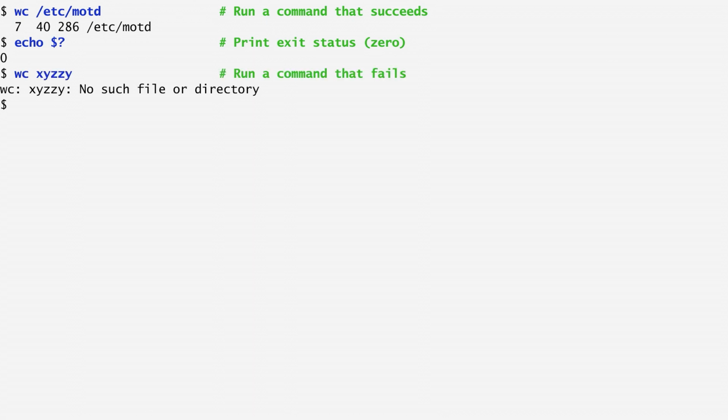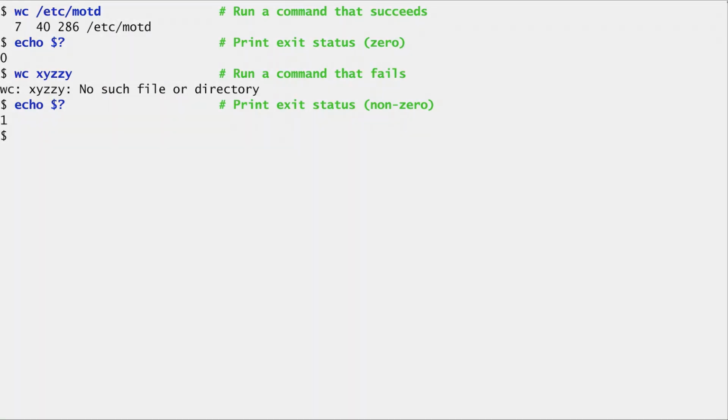Trying to wc a file that doesn't exist in the current directory results in an error. Now, by looking again at the value of the question mark variable, we notice a value of 1 instead of 0, which indicates that the command terminated with an error. Traditionally, some error codes note specific error cases. For example, 1 may imply that the file was not found, 2 that some options were specified in the wrong way, and so on.